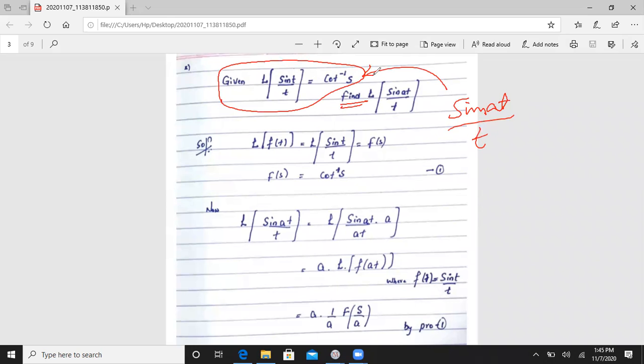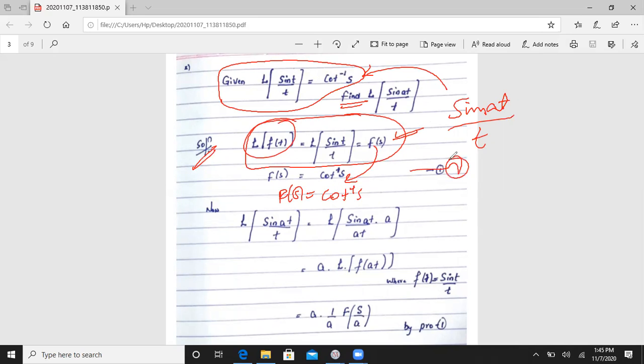First, the solution. So write, this is our given equation, that is Laplace transformation of f of t is equal to Laplace transformation of sin t by t. Instead of calling it f of t, we will call it F of s also. Now we will write directly F of s is equal to cot inverse of s. Call this equation 1 because this is our given formula.